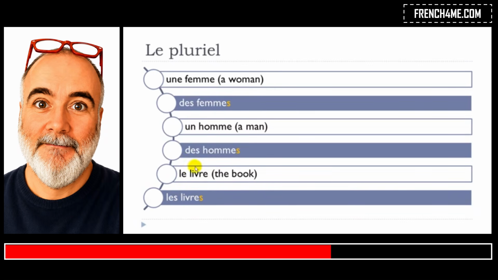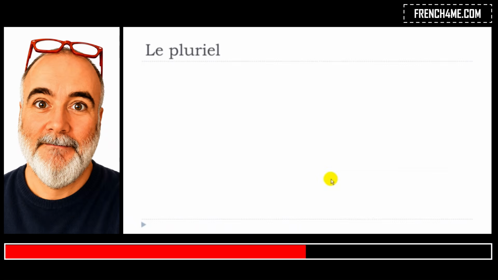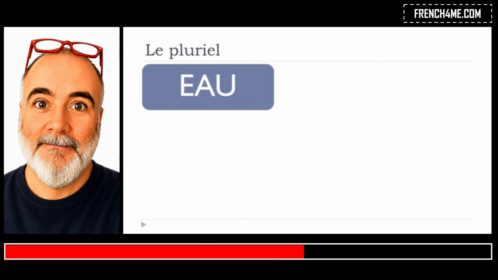It's quite interesting in this example, because if you listen carefully, the only way to know whether it's singular or plural is to pronounce the article correctly, le or les. It's really this le and les that make the difference between the singular and the plural form.